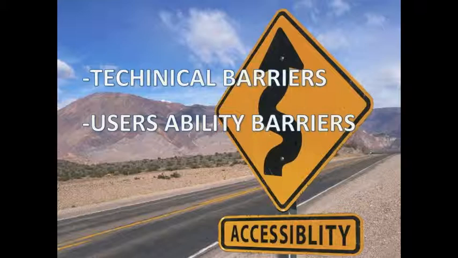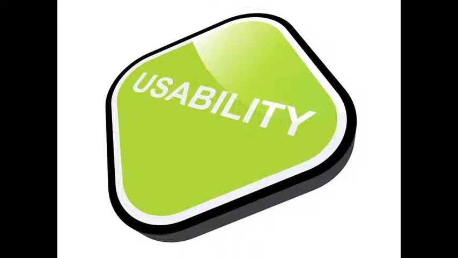Technical barriers are defined as browser compatibility. The major browsers include Internet Explorer, Firefox, Google Chrome, and Safari. Usability barriers are defined as language or site problems, for example, text captions and alternative text, images, or transcripts for video content. Usability is about making the digital assets we build easy and intuitive to use.